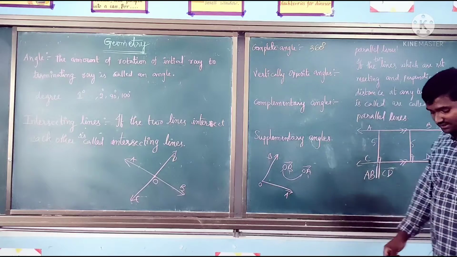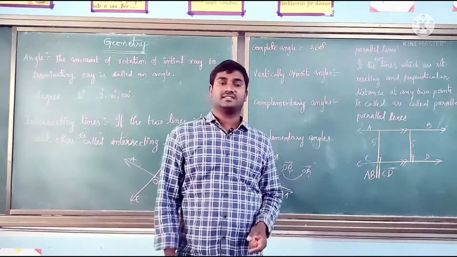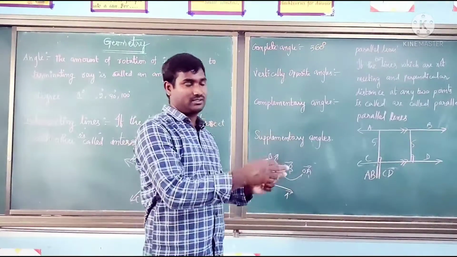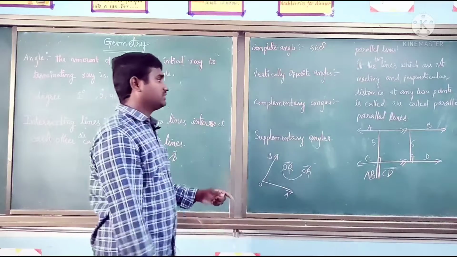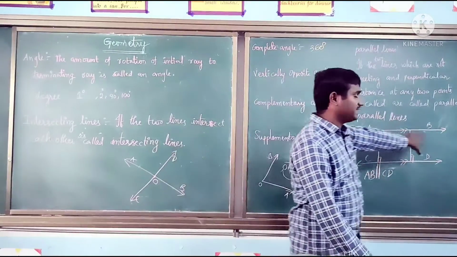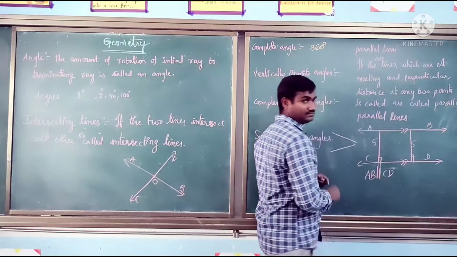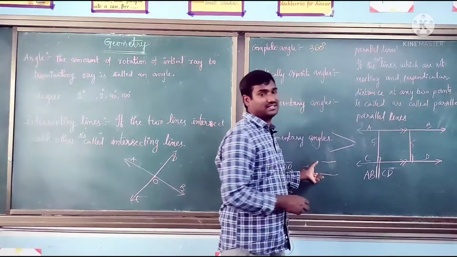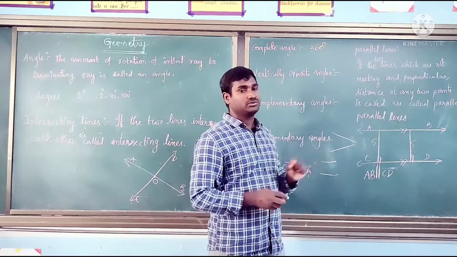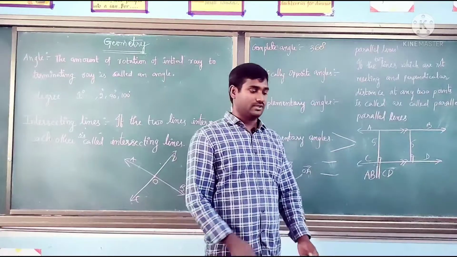We can see a live example in the railway track, whose two rails never intersect. The track will go like this only. Will they come together on the track like this? No, the track always follows a fixed distance between the rails. So you can take the railway track as the live example. Okay, next one.